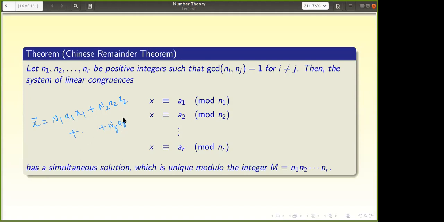First, I am proving existence: there is a solution which satisfies all of these equations. Why does this satisfy the first congruence? If you divide x bar by n1, each of the other terms, N2 to Nr, will have n1 as a factor, so they become congruent to 0 mod n1, except for the first one. In the first one, you already have N1 x1 congruent to 1 mod n1, which tells you x bar is congruent to a1 mod n1. Similarly for the other congruences. Very simple.